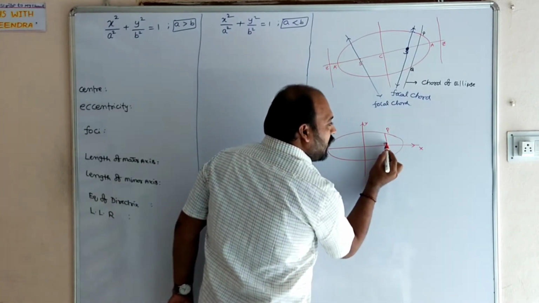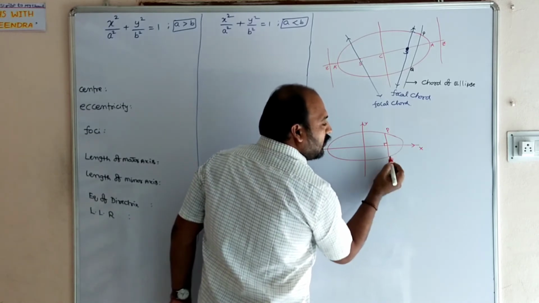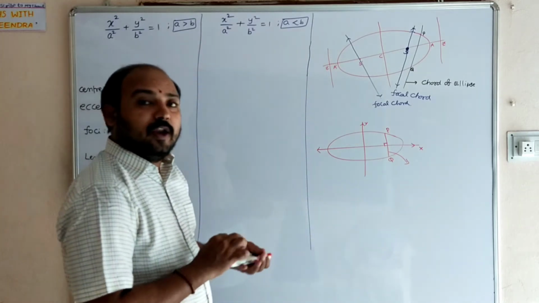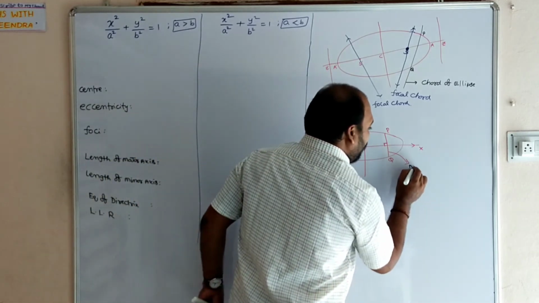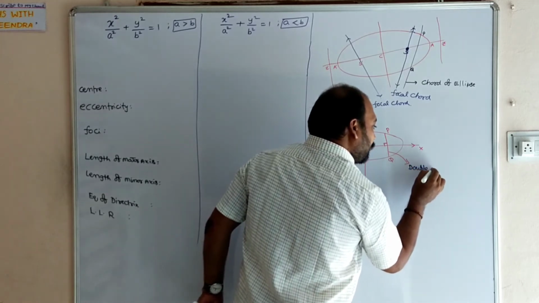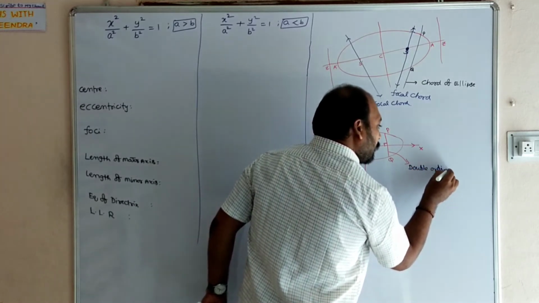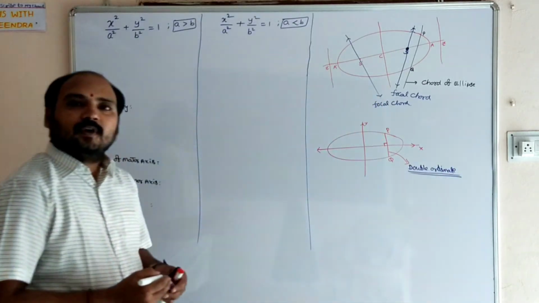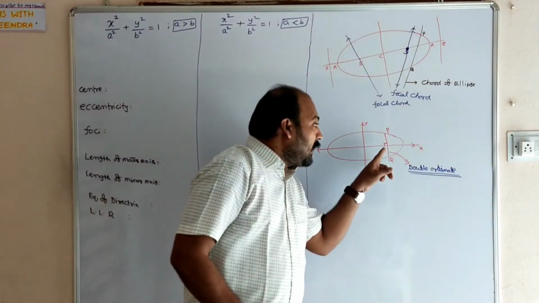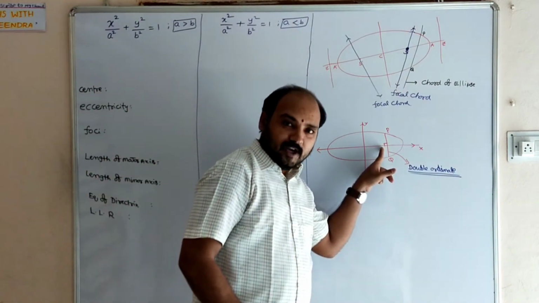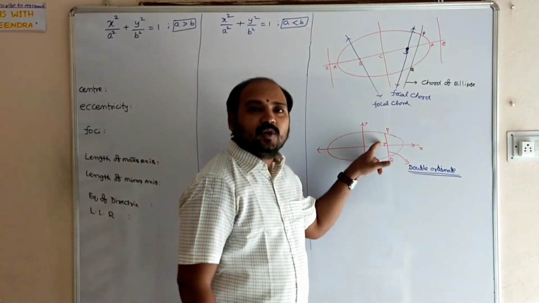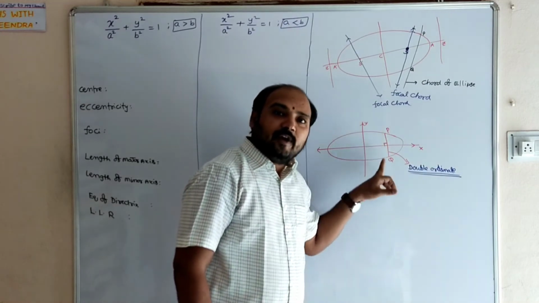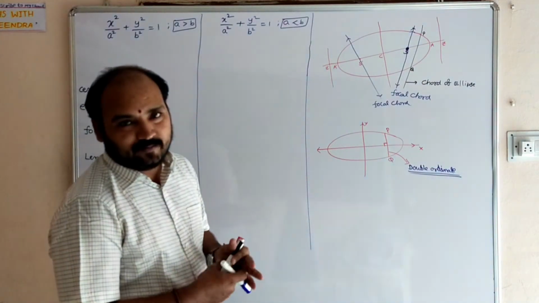The line which is perpendicular to the major axis, this PQ, is called a double ordinate. The line which is perpendicular to the major axis of an ellipse and passing through the points which are lying on the ellipse is called a double ordinate.